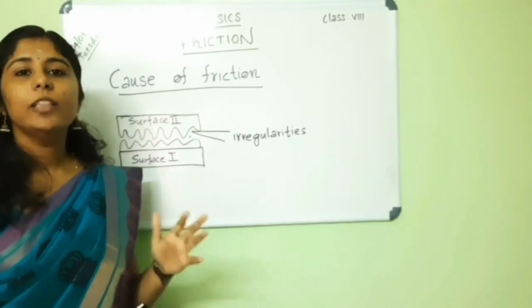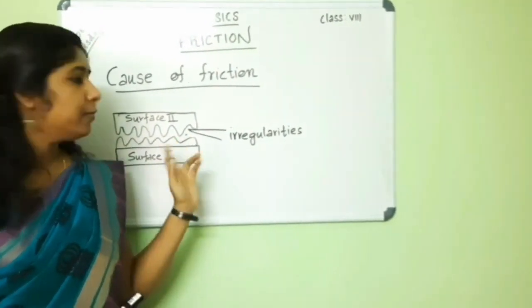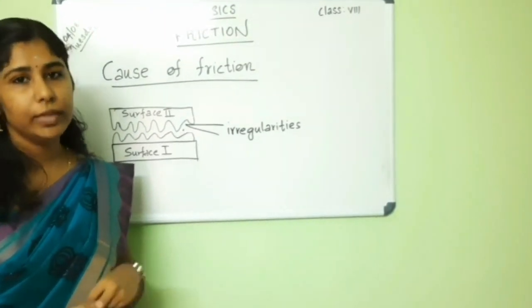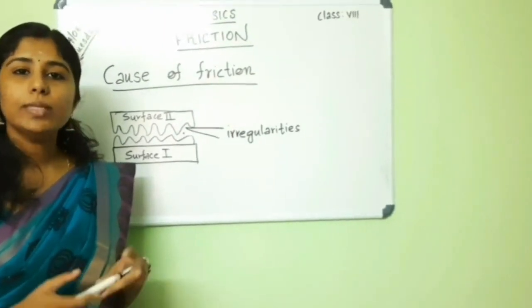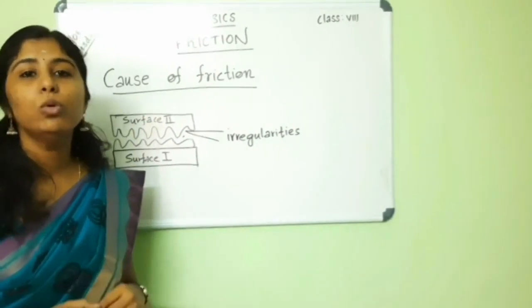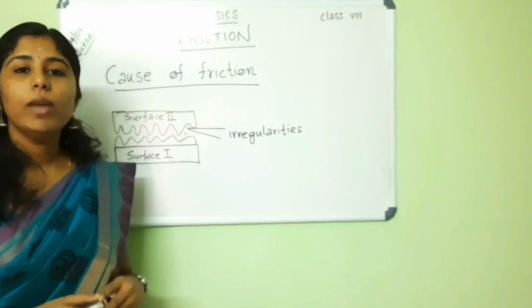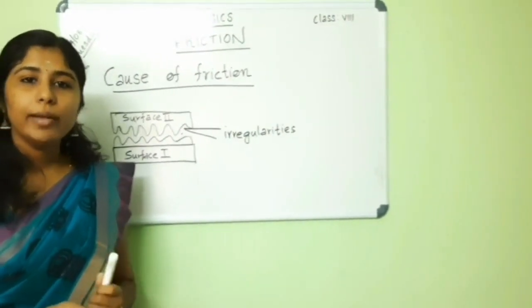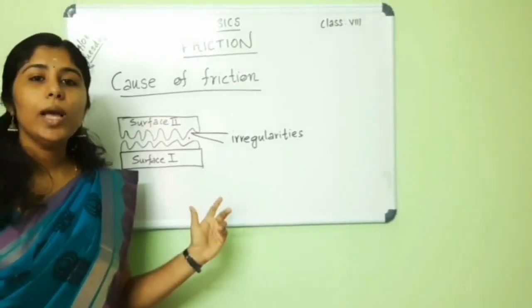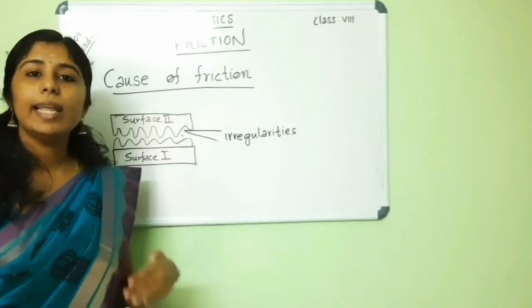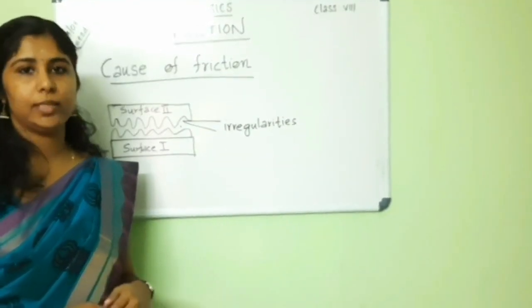Mainly, friction is due to the irregularities of the two surfaces in contact with each other. Even though some surfaces look very smooth, they may have a large number of irregularities. And when the objects come into contact with each other, the irregularities lock into one another, thereby resisting the relative motion of the objects.